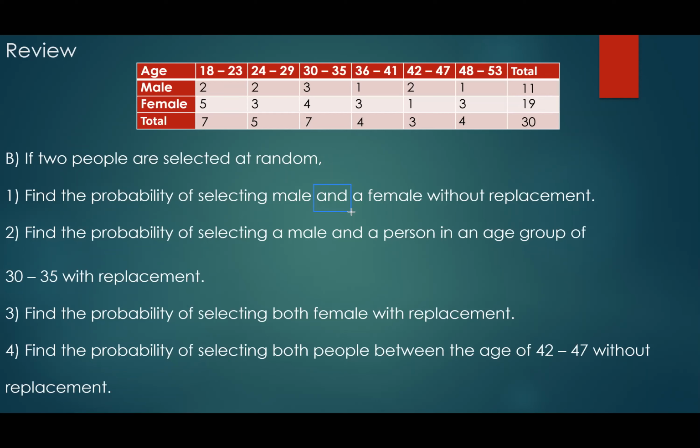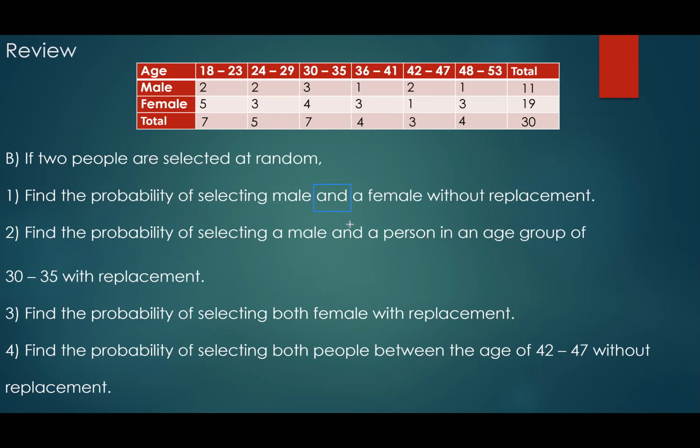And again, what is the probability of me selecting a male and then going back and selecting a female without replacement? What does it mean, without replacement? Well, without replacement means you take one person out. You do not put that person back, right? So again, without replacement, which I did not cover last time, is also dependent.